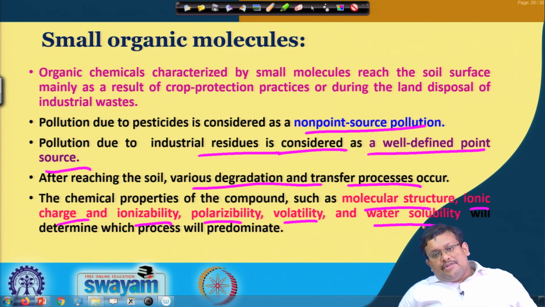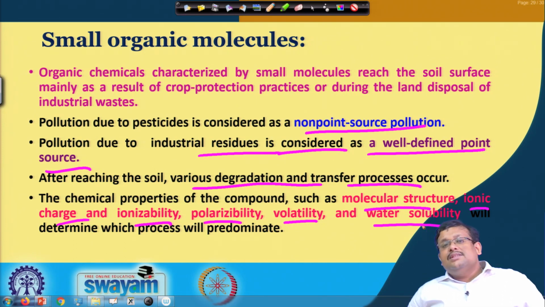So, again small organic molecules basically consist of different types of pesticides, and pesticide pollution is considered as a non-point source pollution.